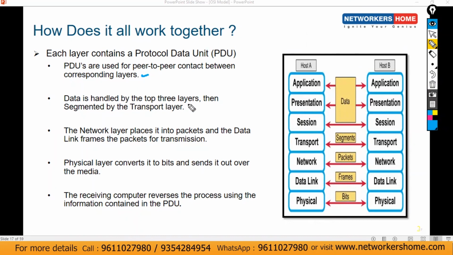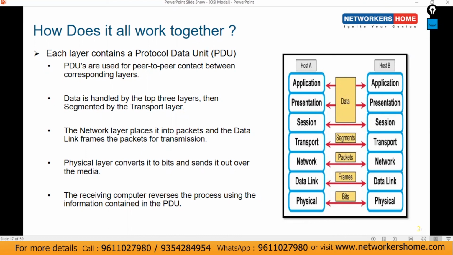Data is handled by the top three layers, then segmented by the transport layer. About the segmentation, we will discuss in the upcoming videos. The network layer places it into packets, and then data link frames the packet for transmission. Physical layer converts it to bits and sends it over the media, and then the receiving computer processes it using the information contained in the PDUs. So this is all about the sender side, and this is all about the receiving side. This is how it all works here.